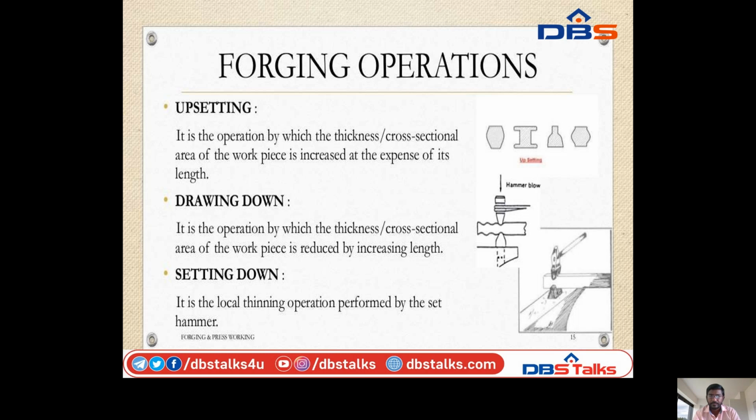Forging operations. So what are the forging operations? Upsetting. It is the operation by which the thickness or cross-sectional area of the workpiece is increased at the expense of its length. Drawing down. It is the operation by which the thickness or cross-sectional area of the workpiece is reduced by increasing its length.